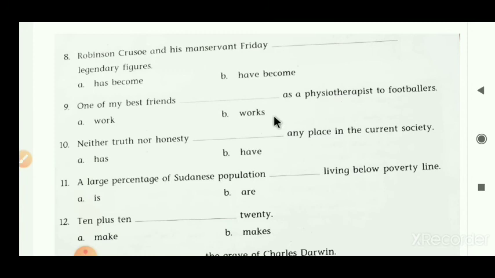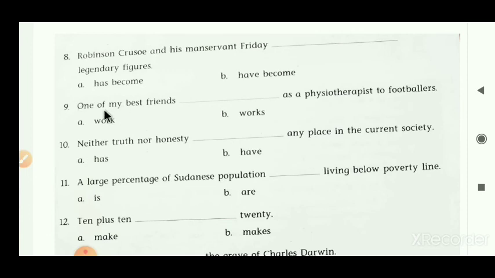Here work and works, singular and plural, both verbs are given here. First of all we have to decide the subject. One of my best friends. We don't have to look at the friends only, but we have to look at the whole clause. Here the whole clause is given: one of my best friends. So we are not talking about friends, but one of my best friends. So instead of friends, we are talking about one friend. So the subject becomes singular here.